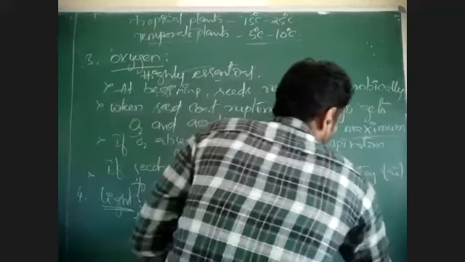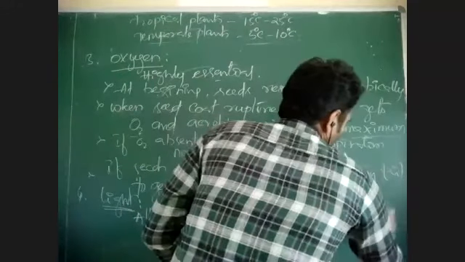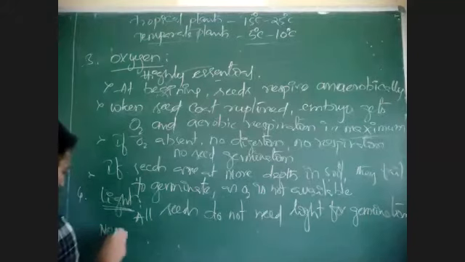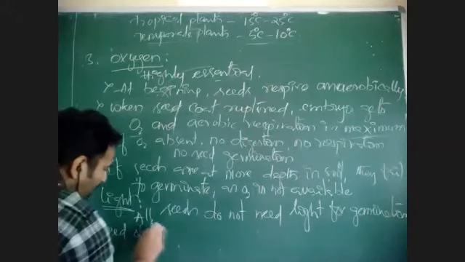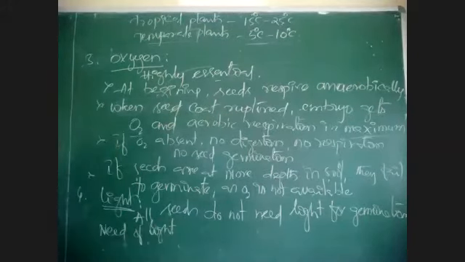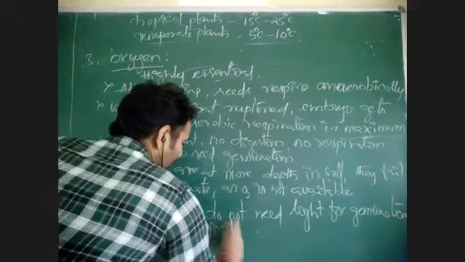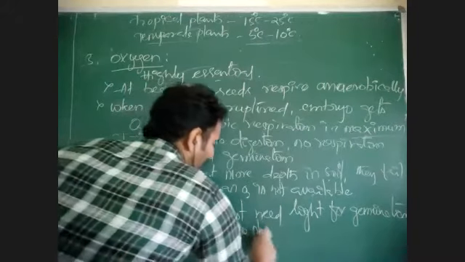All seeds do not need light for germination. There is no need of light by all seeds for germination. If seeds need light for germination, then they are called positive photoblastic seeds.